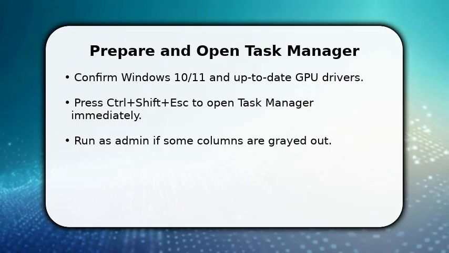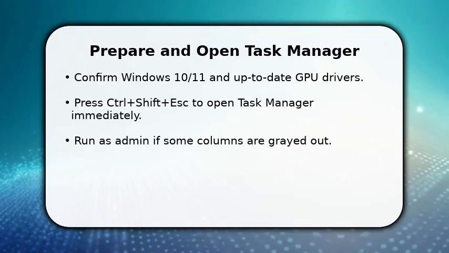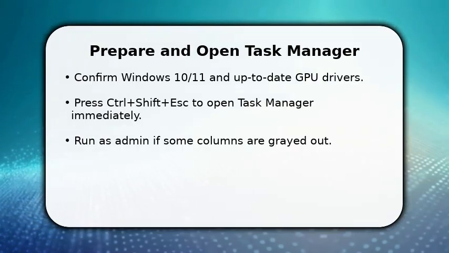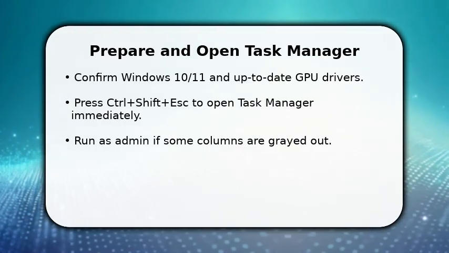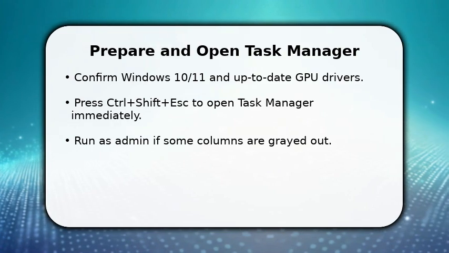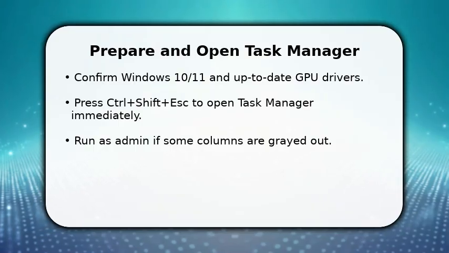If permissions block changes, right-click the taskbar and choose Task Manager as administrator or sign into an admin account. This initial step makes the GPU metrics available. Now move directly to the Processes and Performance tabs to expose GPU columns and live charts for monitoring.